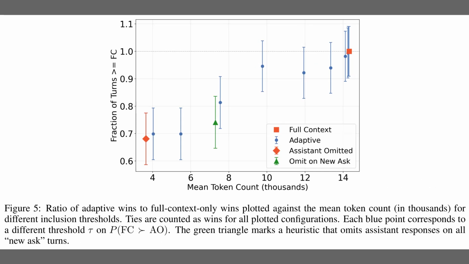So, having identified these issues, Figure 5 evaluates a smarter, adaptive strategy to fix them. This chart plots the response quality on the vertical axis against the average token cost on the horizontal axis. The red square on the far right represents the standard full context baseline, which performs well but uses the most memory. In contrast, the red diamond on the left shows the assistant omitted approach, which saves computation but takes a hit in performance. The sweet spot lies with the blue circles, representing the new adaptive method. These points demonstrate that by selectively filtering history, the model retains over 95% of the full context quality while cutting memory usage by nearly 30%.